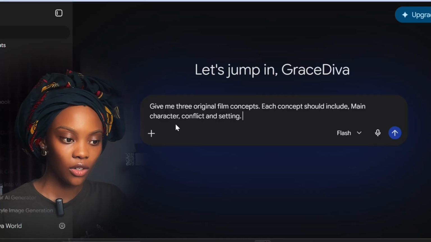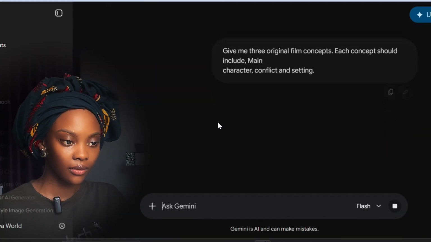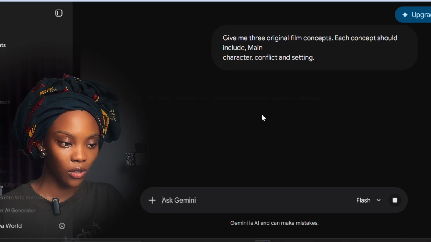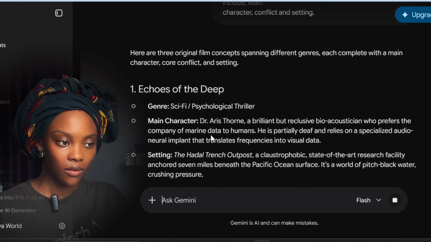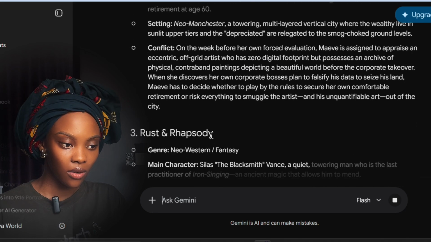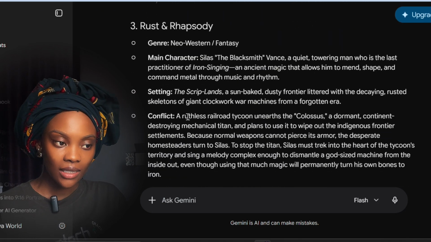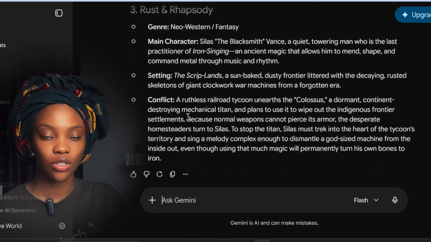You can just copy this prompt and then paste it: give me 3 original film concepts, and so on. As soon as that opens up, it will give you different concepts, The Last Appraiser, Rust and whatever Rhapsody, right? Then you can choose the one that you want.